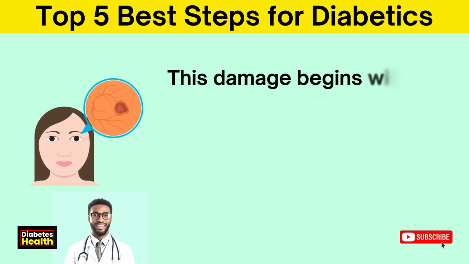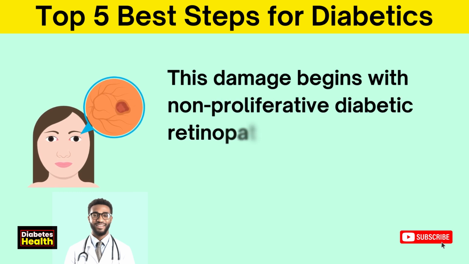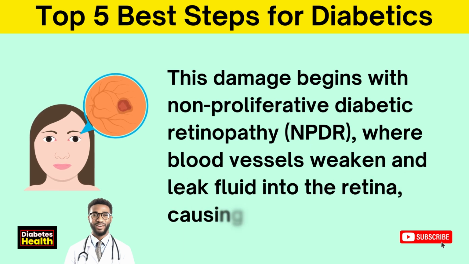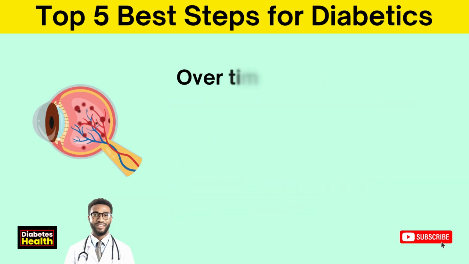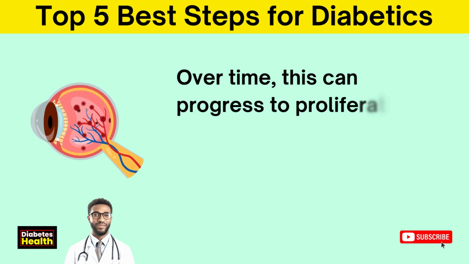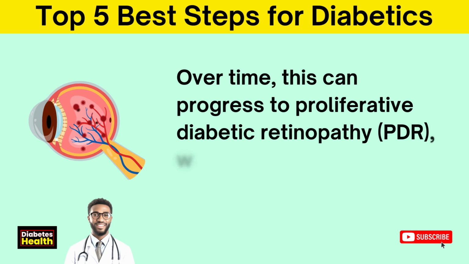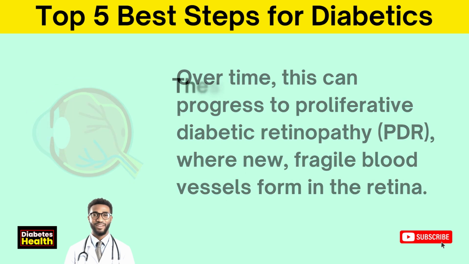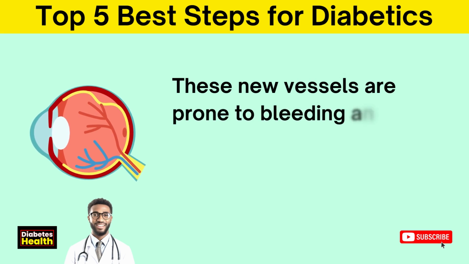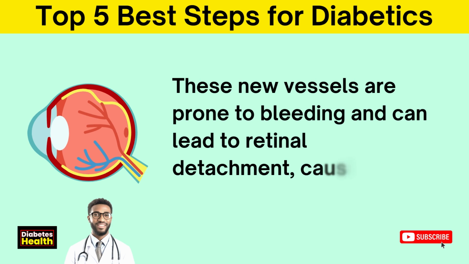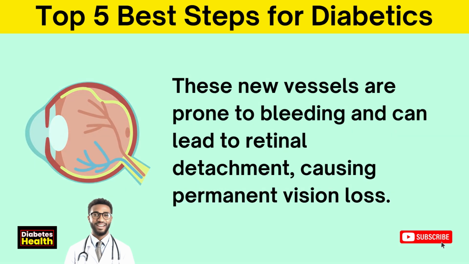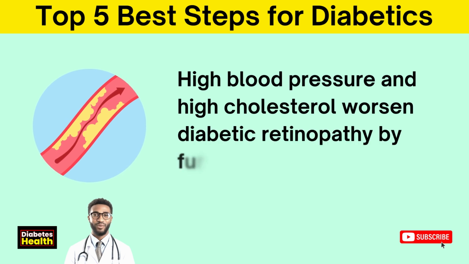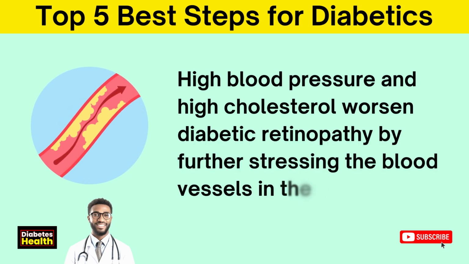This damage begins with non-proliferative diabetic retinopathy, NPDR, where blood vessels weaken and leak fluid into the retina, causing swelling. Over time, this can progress to proliferative diabetic retinopathy, PDR, where new fragile blood vessels form in the retina. These new vessels are prone to bleeding and can lead to retinal detachment, causing permanent vision loss. High blood pressure and high cholesterol worsen diabetic retinopathy by further stressing the blood vessels in the retina.